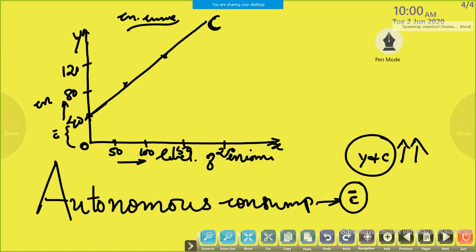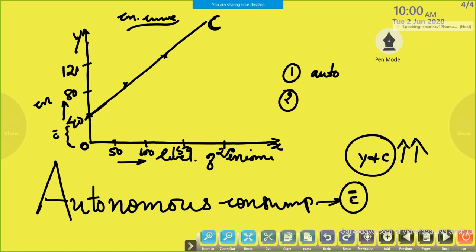What all here? Autonomous consumption, you have to note these down. Autonomous consumption means at 0 level of income, there is a minimum level of consumption, that is autonomous consumption.